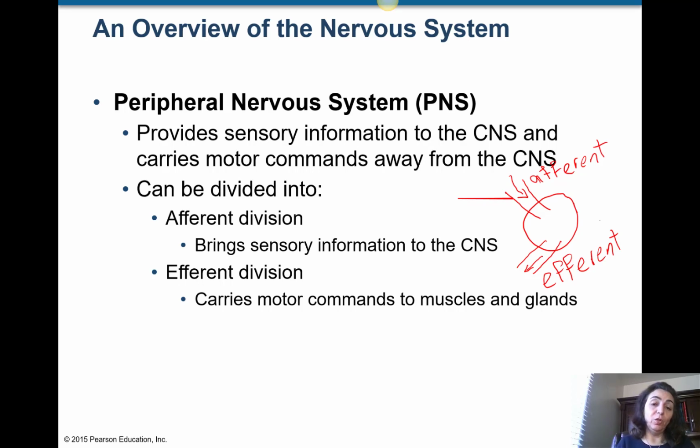The walls of blood vessels have smooth muscle. When it contracts, what does it do? It makes the blood inside move. All the other viscera, we don't want to go over them one by one. When the smooth muscle around the viscera contracts, it causes the material or parts of the body to move, right? And the other target is glands. For the glands also, when a signal, a motor command, is sent to them to do an action, what's the action? Secretion of some matter, right?